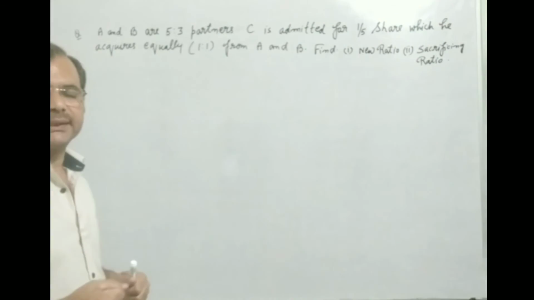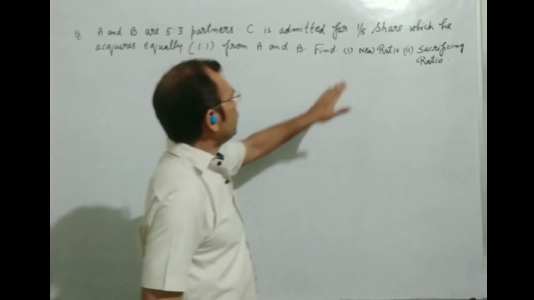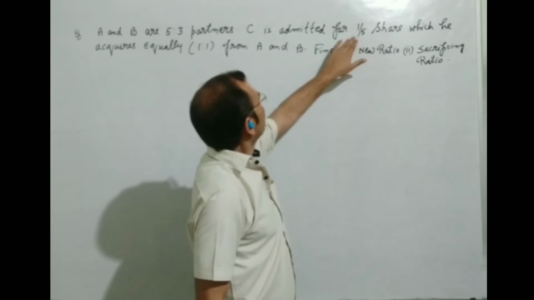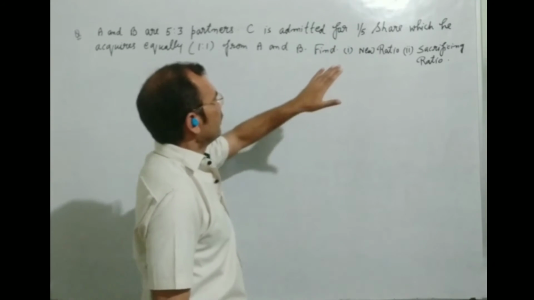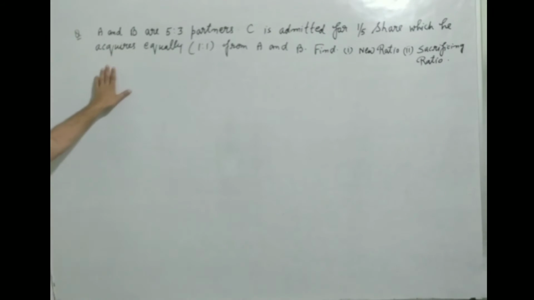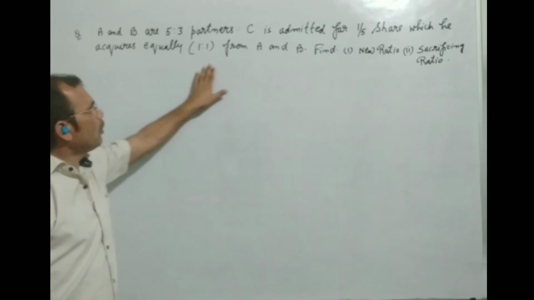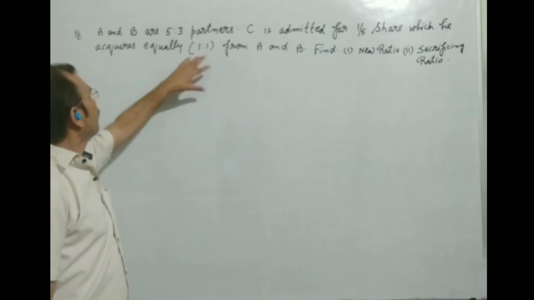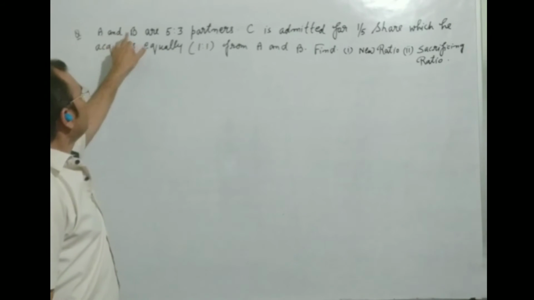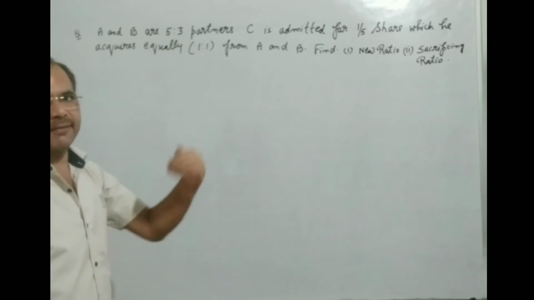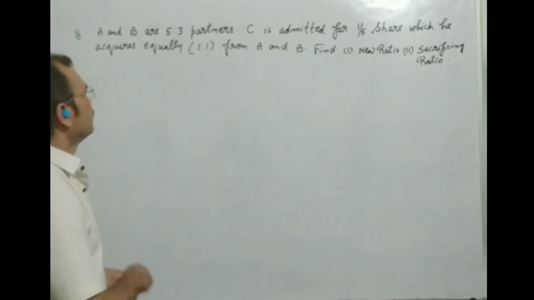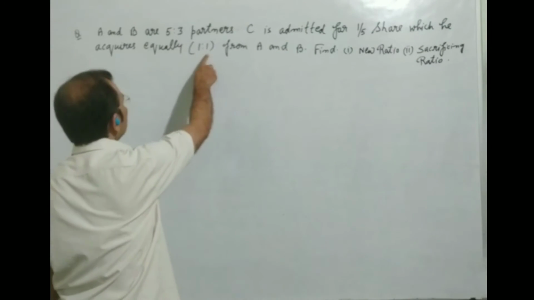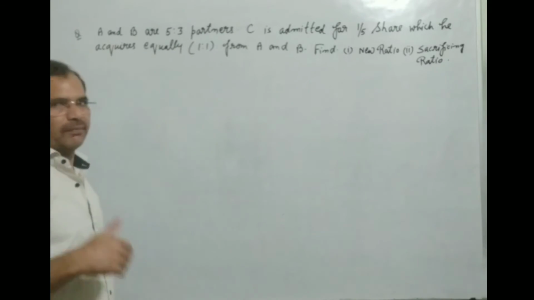one question arises. This 1/5 share which C will get, he acquires equally from A and B. It means the old partners A and B will sacrifice their share 1:1, that is, equally.